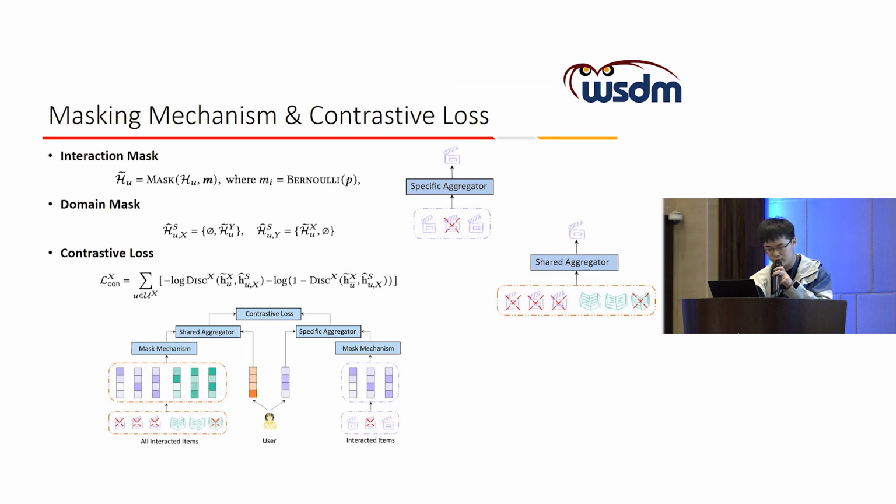Then we introduce the domain mask, which only affects the shared aggregators, and aims to predict current domain items by other domains' interaction data. At last, we use a contrastive loss to enhance the correlation between domain shared and domain specific representations for the same users.